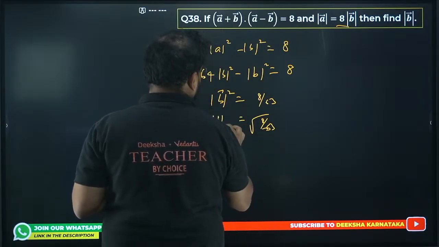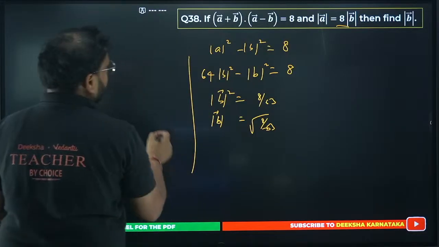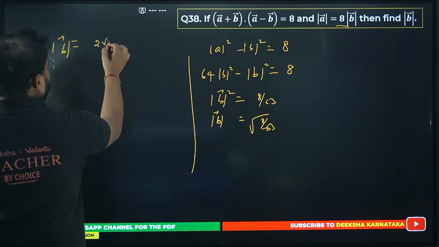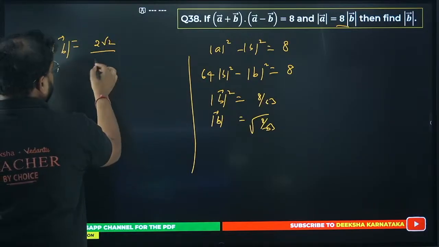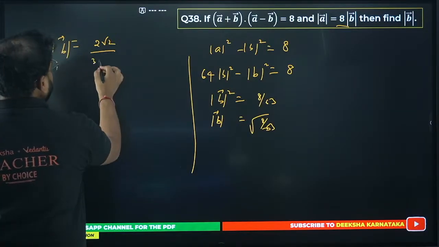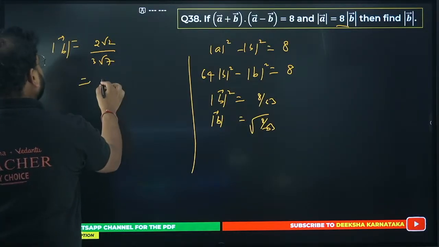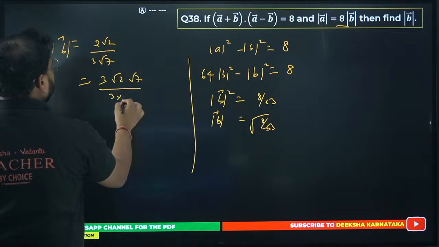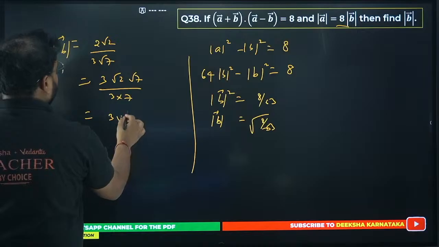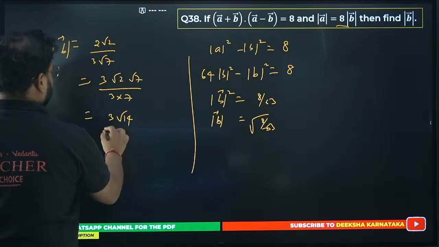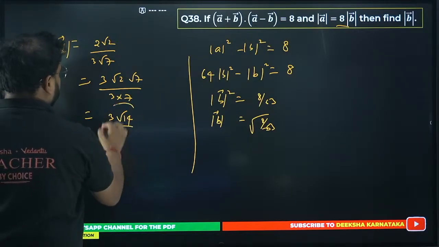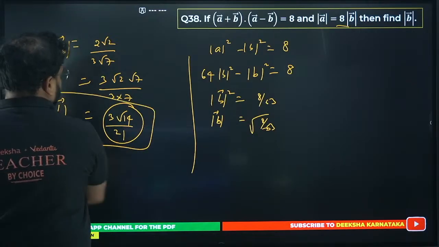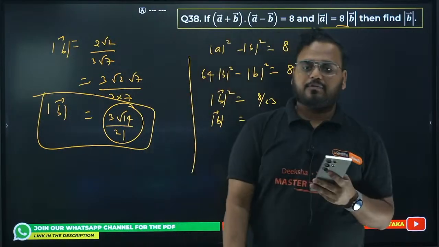mod of b. Check here. So I'll have mod of b as root of 8 is 2 root 2 and root of 63 is 3 root 7. Rationalize it, we get 2 root 2 root 7 by 3 into 7. I get 2 root 14 by 21. That's the value of my mod of b. Please check. Mod of b.